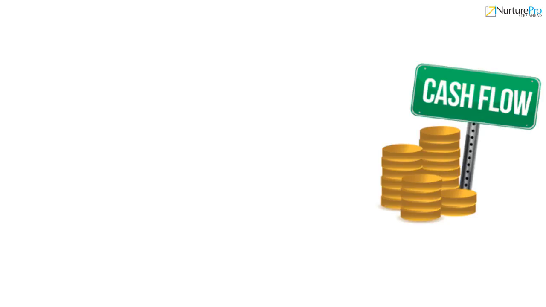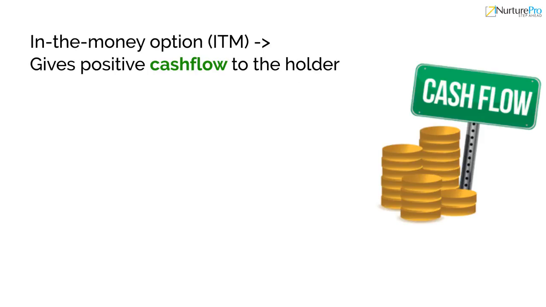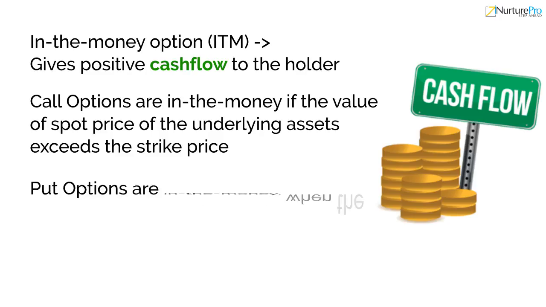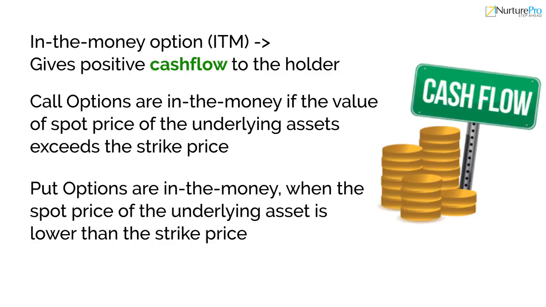Let us look at some more terminologies. In the money option, ITM, gives positive cash flow to the holder if he exercises his right immediately. Thus, call options are in the money if the value of spot price of the underlying assets exceeds the strike price. Put options are in the money when the spot price of the underlying asset is lower than the strike price.